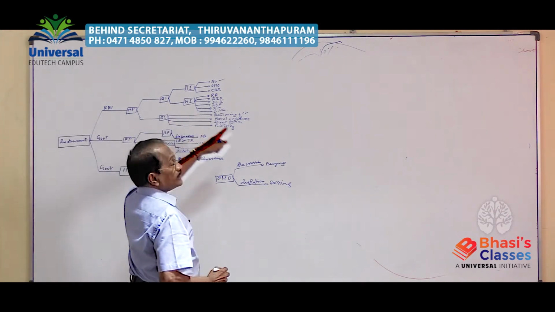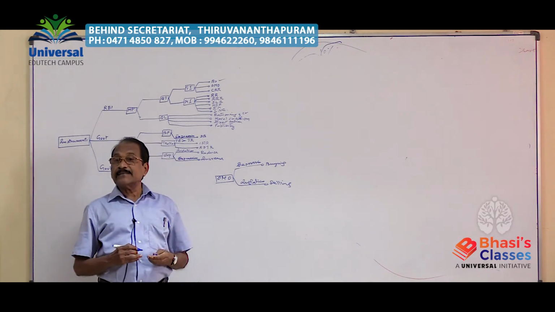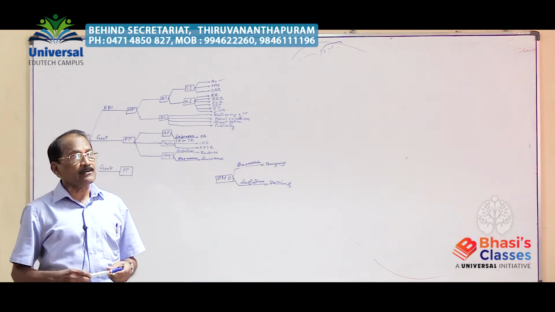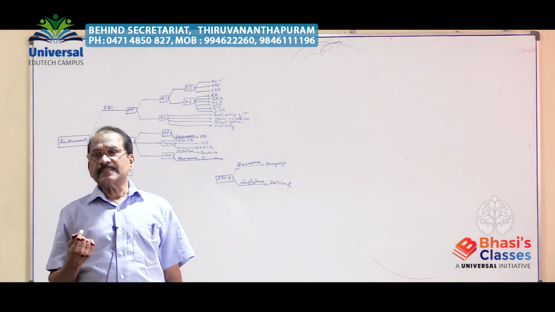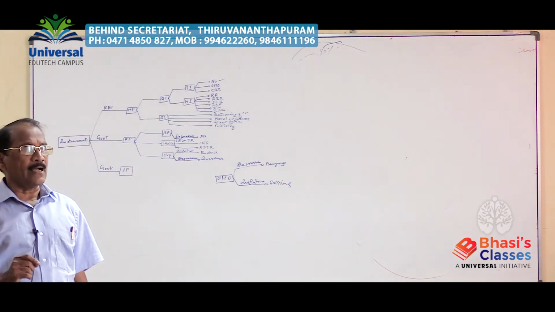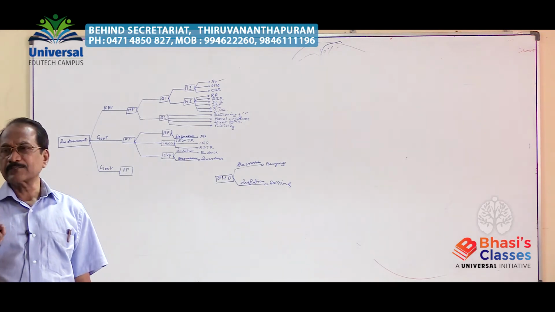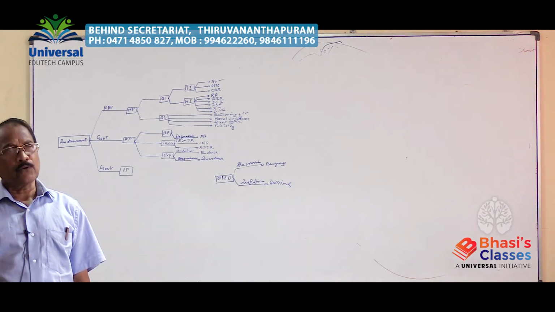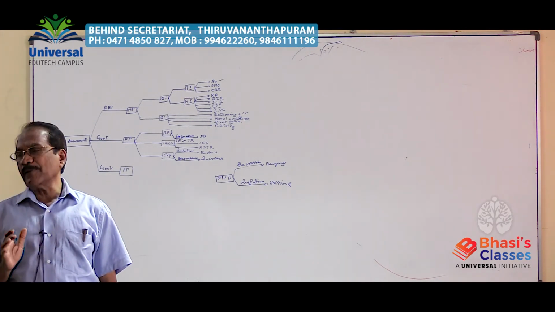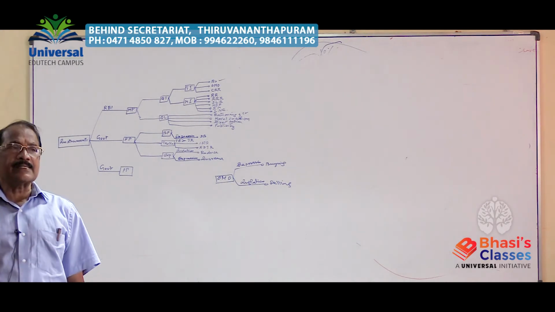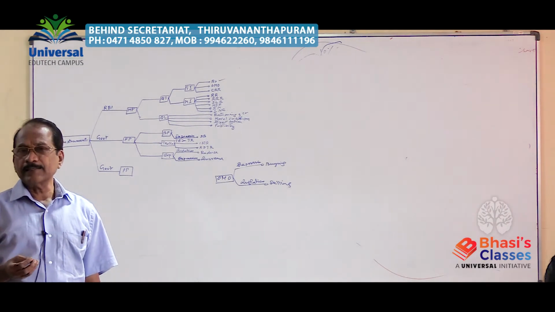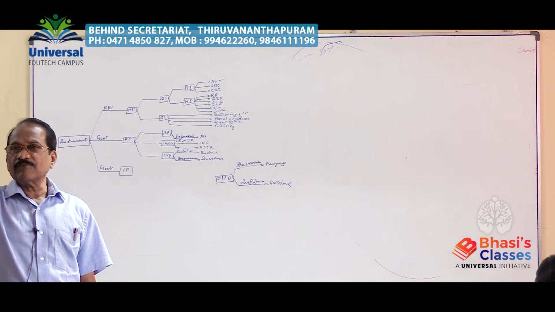The next traditional method is CRR. What is CRR? Cash reservation ratio. What is the definition of cash reservation ratio? All commercial banks have to maintain a certain percentage of the total deposit of a commercial bank under the control and custody of RBI, known as CRR. It is compulsory.